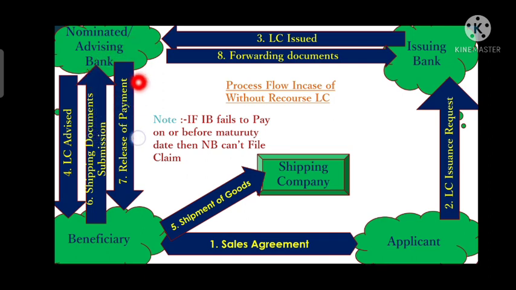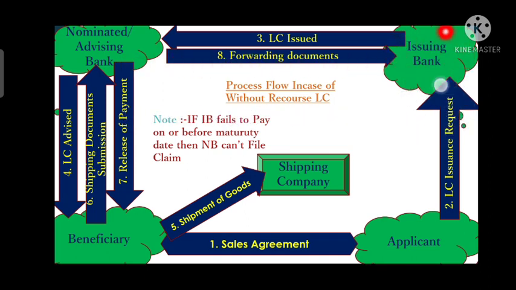Here the nominated bank will purchase those documents after verifying them and will credit the account of the beneficiary. After the nominated bank has purchased the documents and credited the beneficiary's account, it will forward those documents to the issuing bank counter.